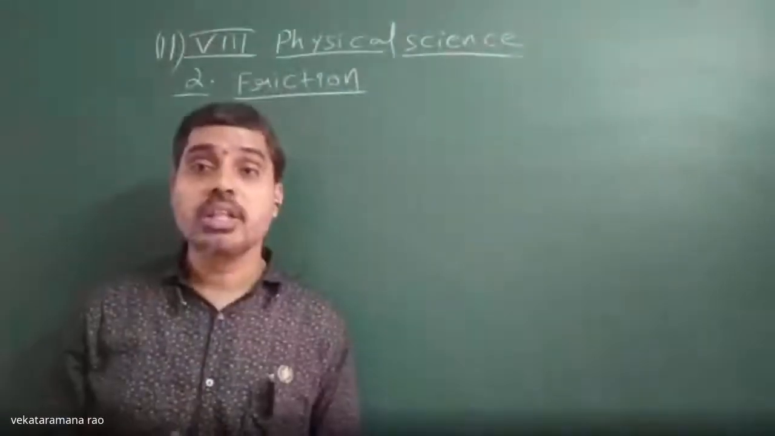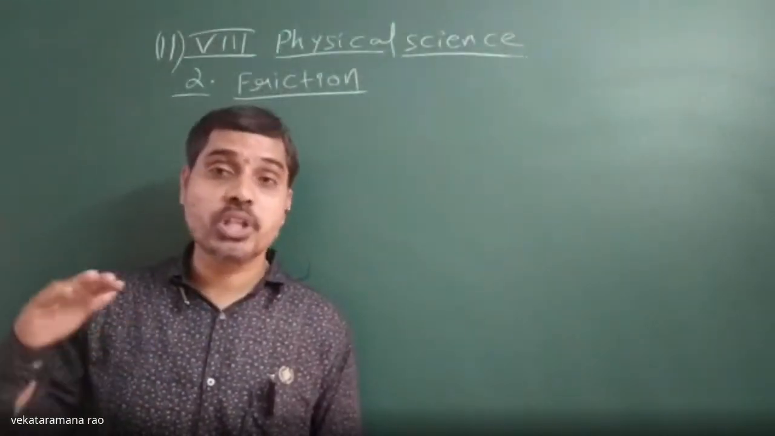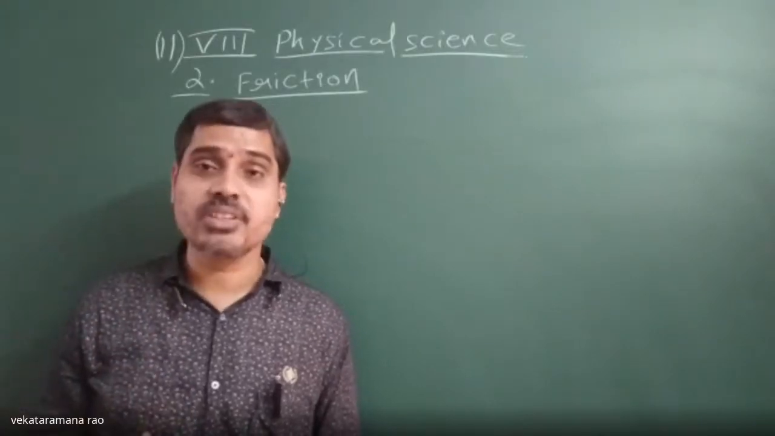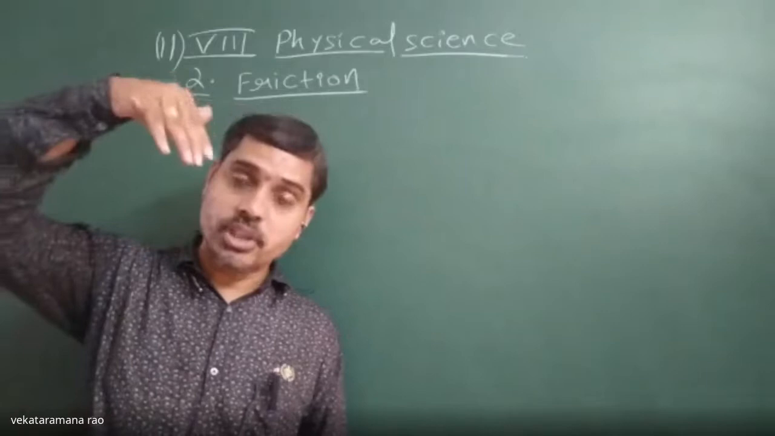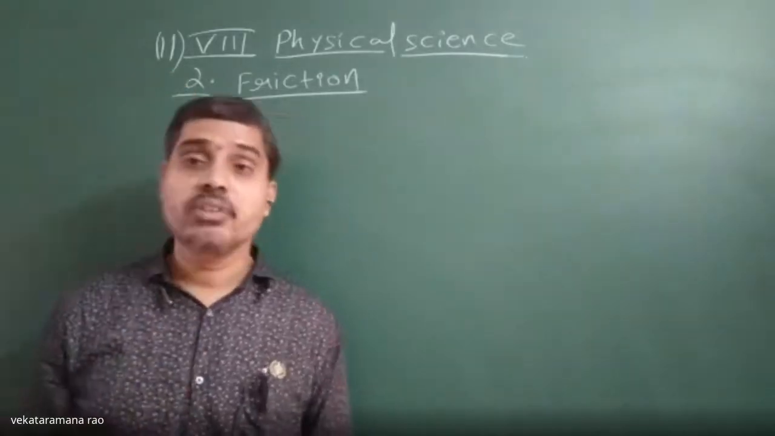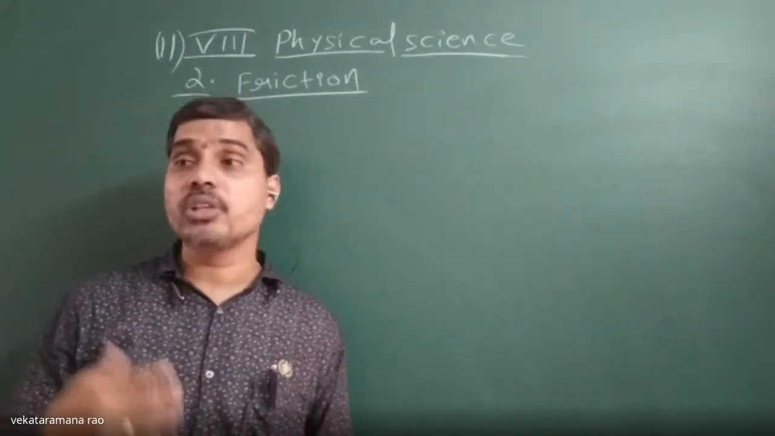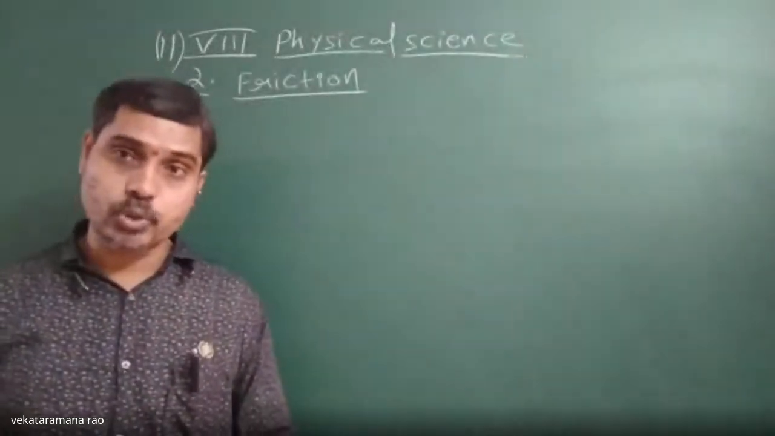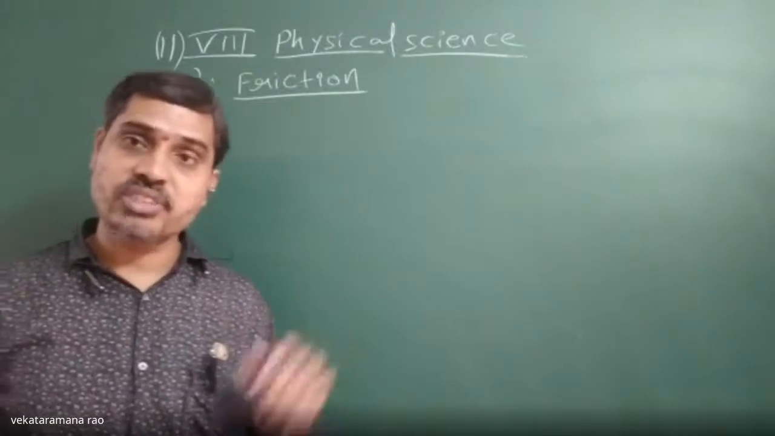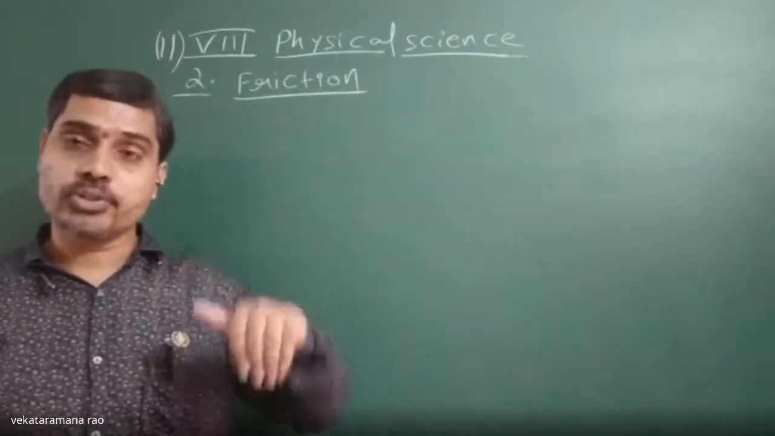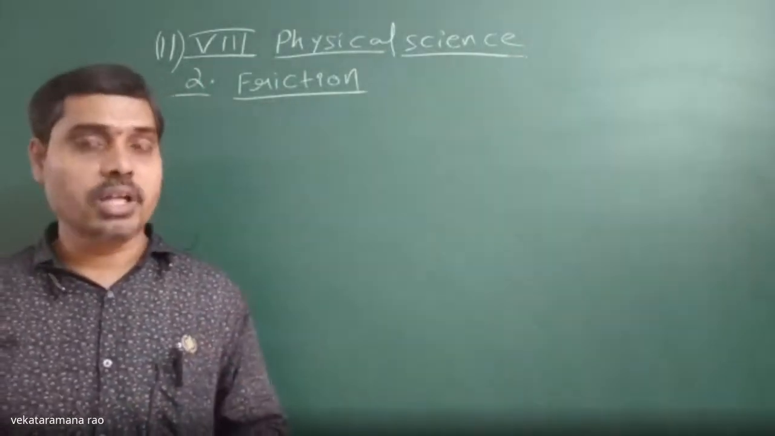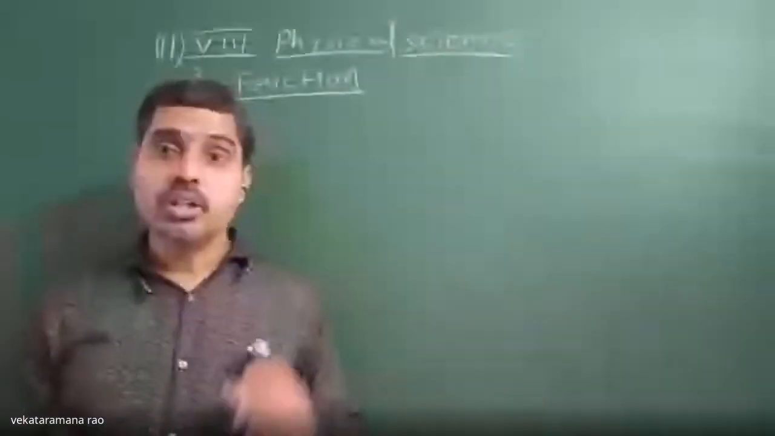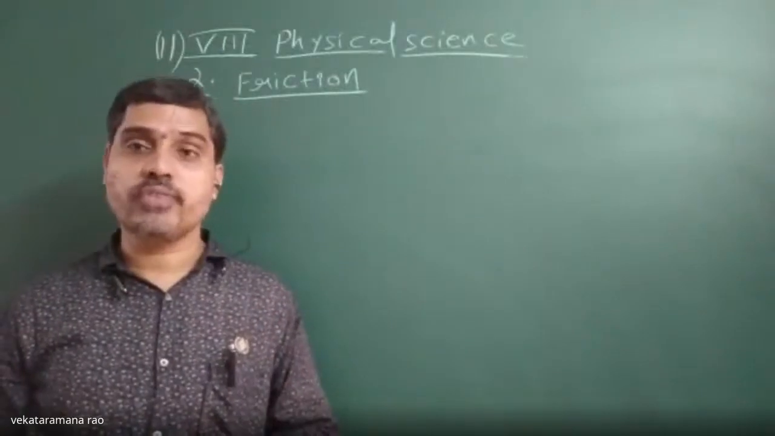If a perpendicular force acts, then it will oppose the motion of that object relative to another surface. That means when the normal force increases, then frictional force also increases. That means frictional force is directly proportional to roughness of the surfaces and normal force, but independent of area of contact. In that way, we have factors which will affect the frictional force or force of friction.